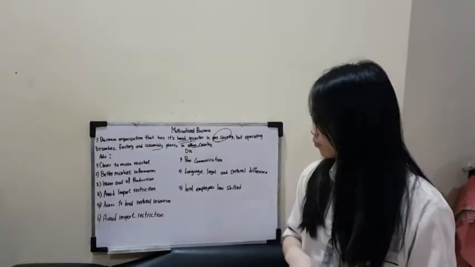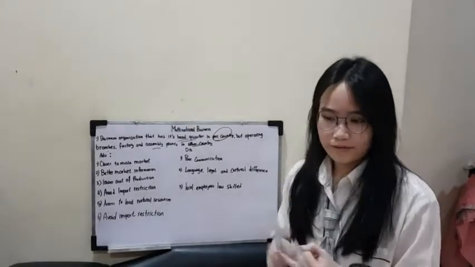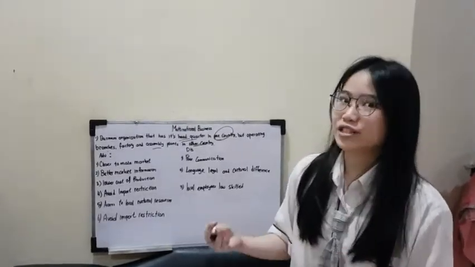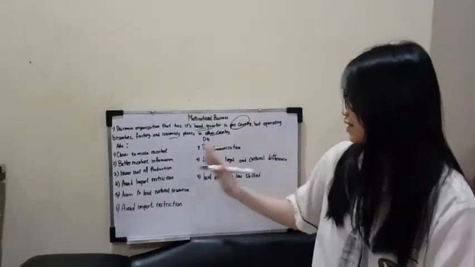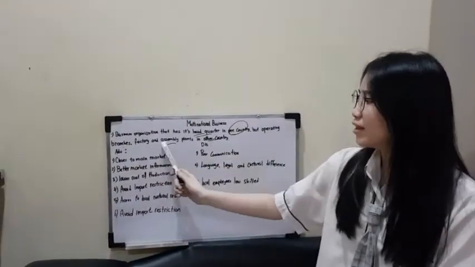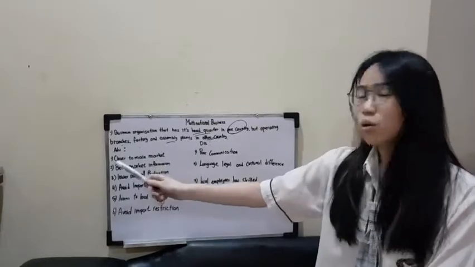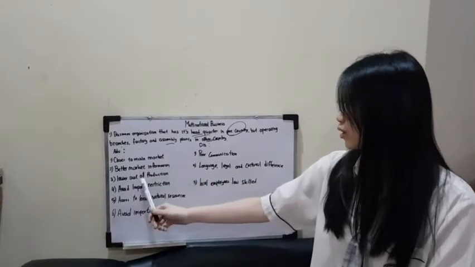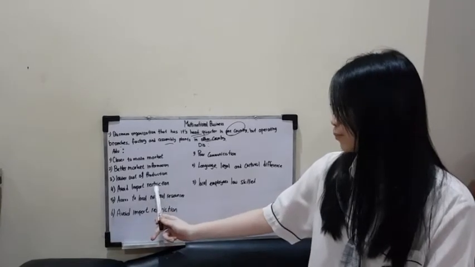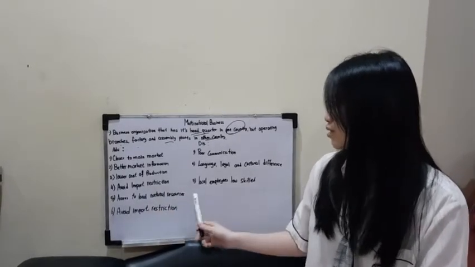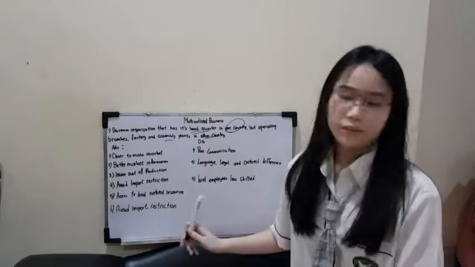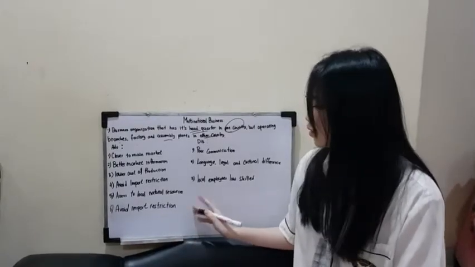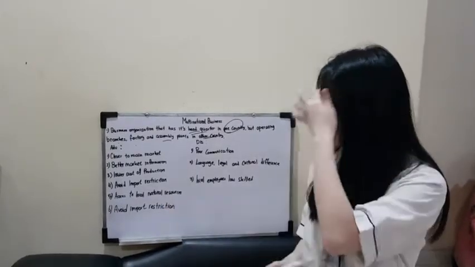Now, what are the advantages and disadvantages of owning a multinational business? We will discuss this in this part. First, the advantages. The advantages are closer to main market, better market information, lower cost of production, avoid import restriction, access to local natural resources.